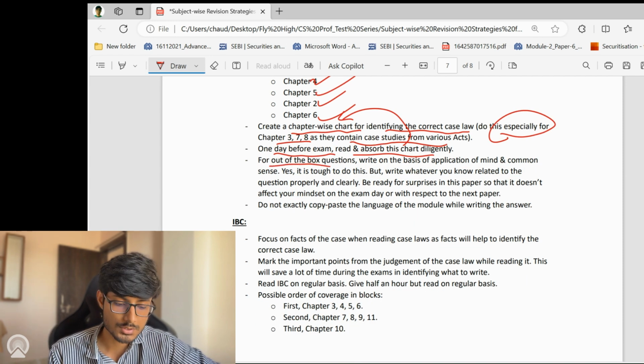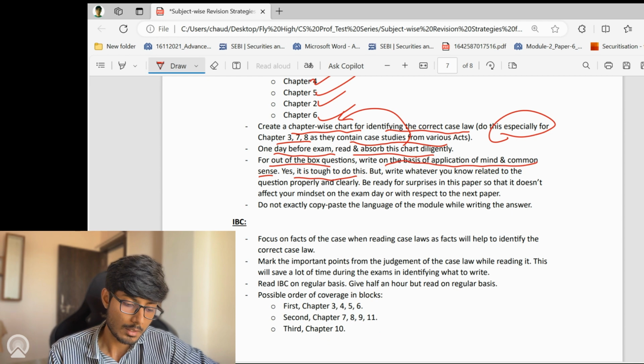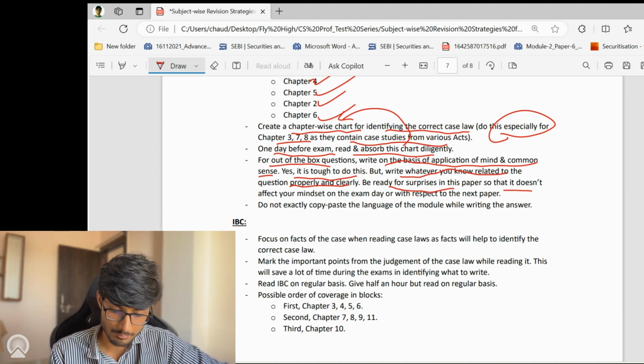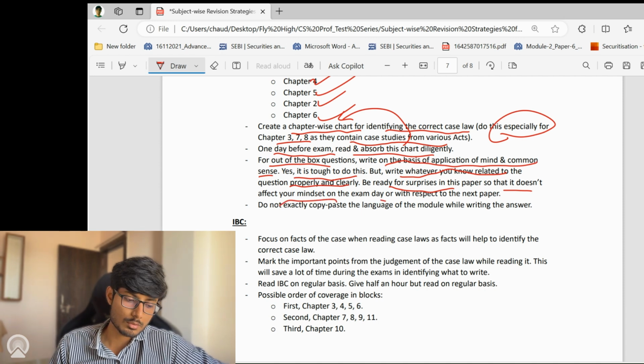And for out of the box questions, write on the basis of application of mind and common sense. Yes, it is no doubt tough to do this, but write whatever you know related to the question properly and clearly, because the examiner would be able to understand the same from what you are writing. So just make sure that whatever you know, write it properly and clearly. Be ready for surprises in this paper, so that it does not affect your mindset on the exam day or with respect to the next paper.